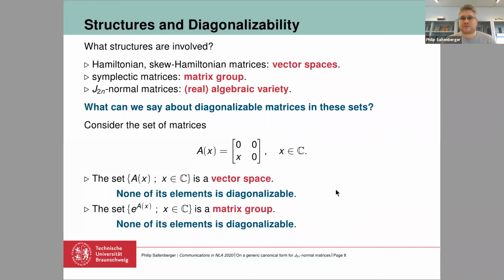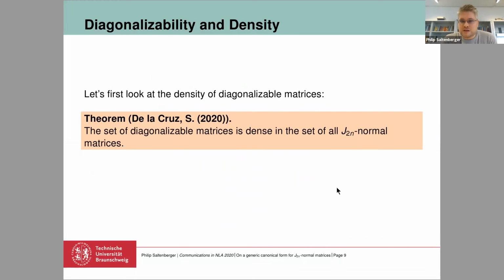What we first did is we looked at density. So we asked the question whether, when we have a J-normal matrix, it is always possible to find a J-normal matrix near the first matrix that is diagonalizable. And yeah, we were able to prove this statement, and this is our next little theorem. So it says that the set of diagonalizable matrices is dense in the set of all the J-normal matrices. So near every J-normal matrix, there is a diagonalizable J-normal matrix.